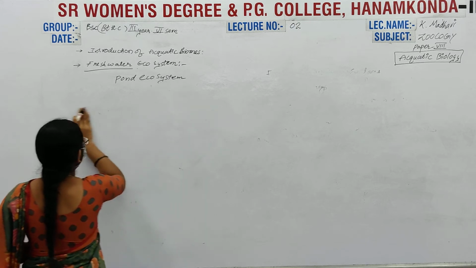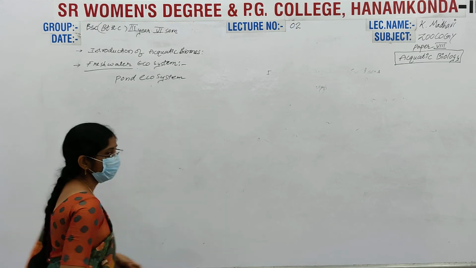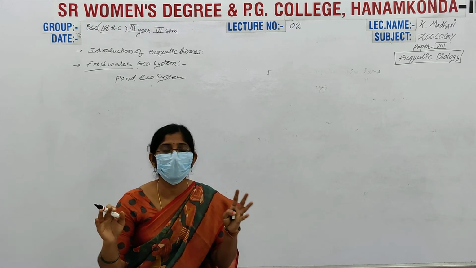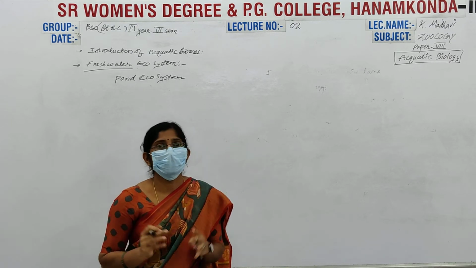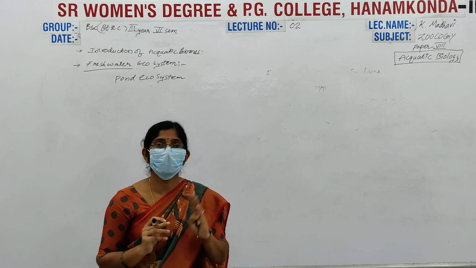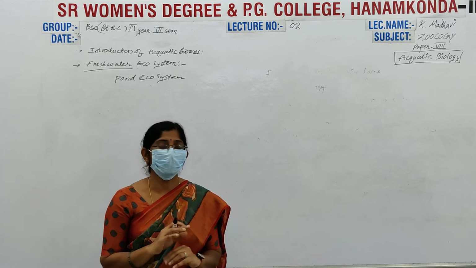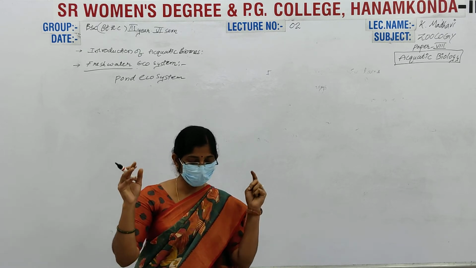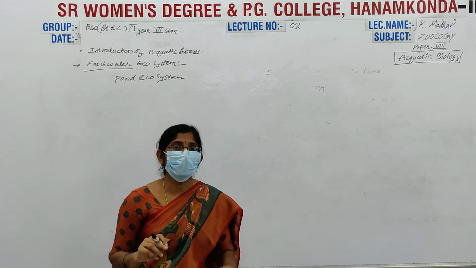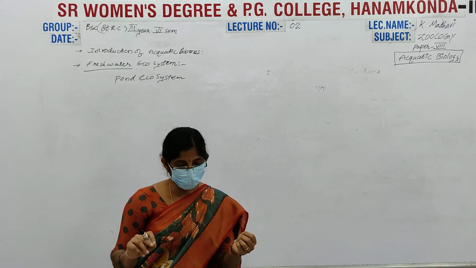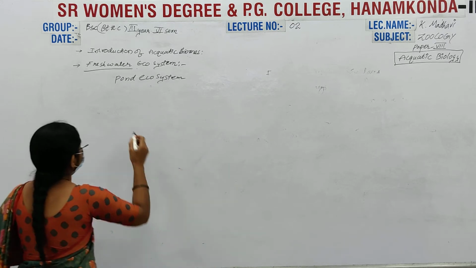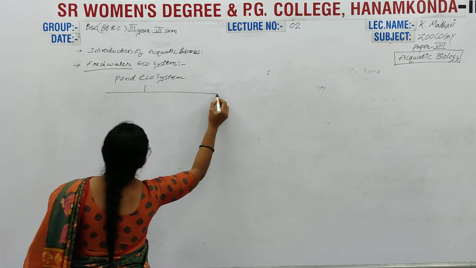Here the pond is stagnant. It is fixed in a particular area. The pond is filled with water when the rainy season comes, so with the climatic or seasonal conditions only it can fill with water. Here, what are the biotic factors, what are the producers, and what are the consumers? In the pond ecosystem, we observe